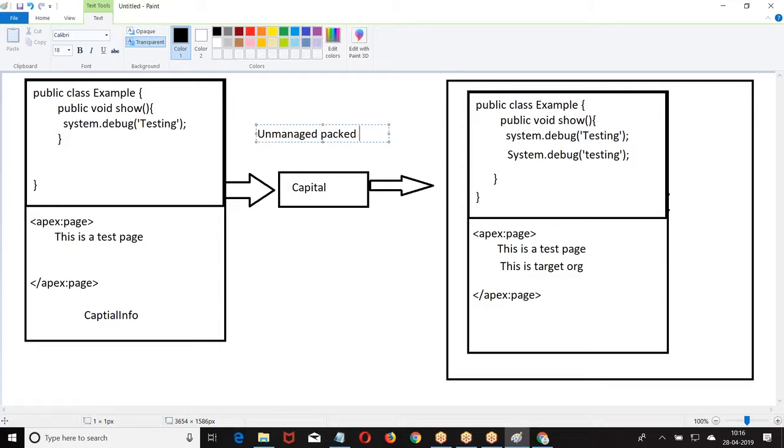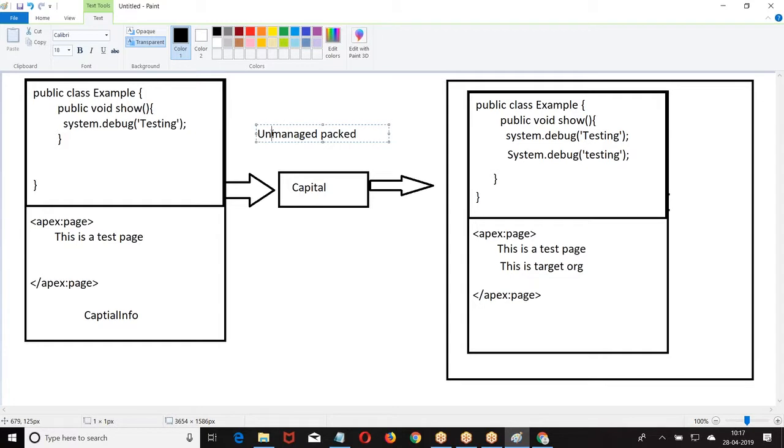Once I give any code in the form of an unmanaged package, if you install it, you will be able to see the elements in the package, and also you will be able to see the source code of the elements. Once you are able to see the source code, you can modify it. That is the reason the organization who developed this package has no more control on the package which you installed. That is the reason we are saying unmanaged. The source organization cannot manage the package which is delivered to the target. I hope you are good.